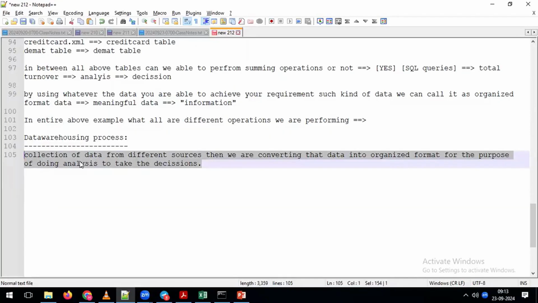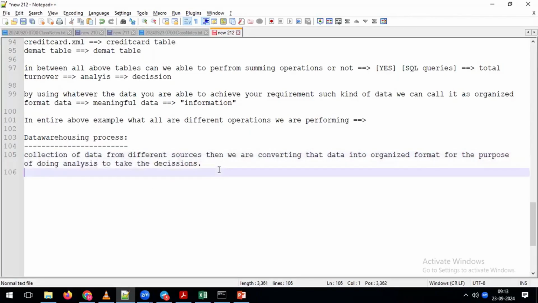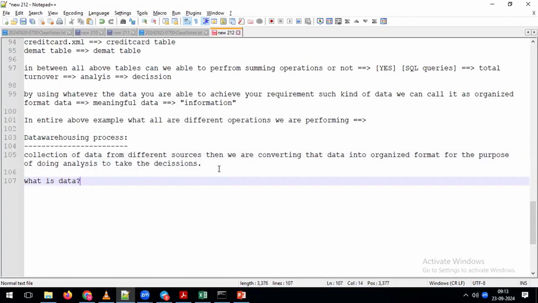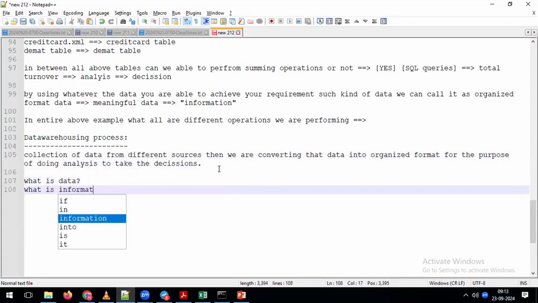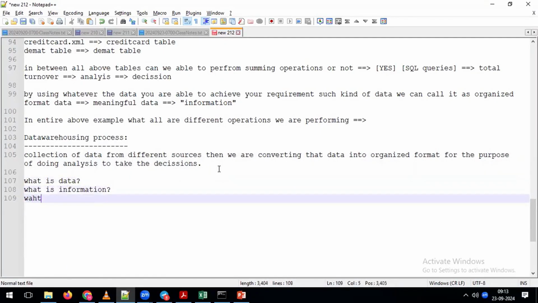Indirectly, we can say that a data warehouse is nothing but a process where you collect the data from different types of sources, then convert the data into an organized format for the purpose of doing analysis to take decisions. That whole process is what we call our data warehousing process. Using this example, you need to understand what is data, what is information, and what is a data warehouse.